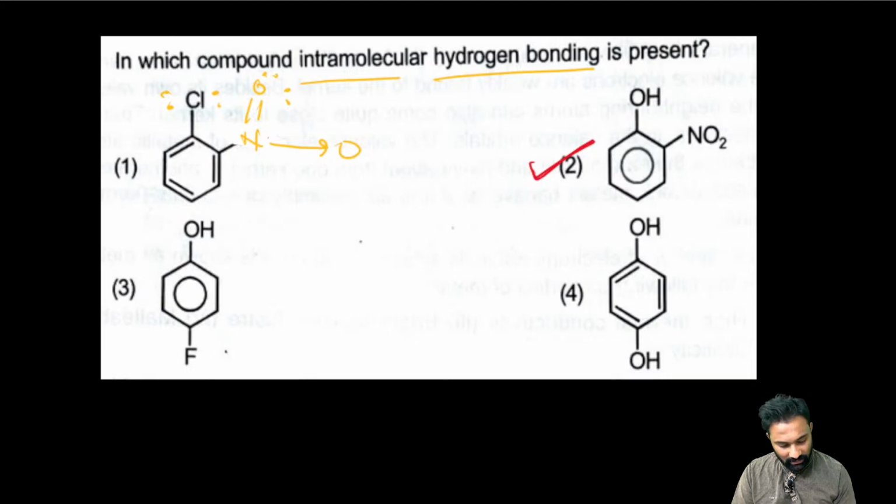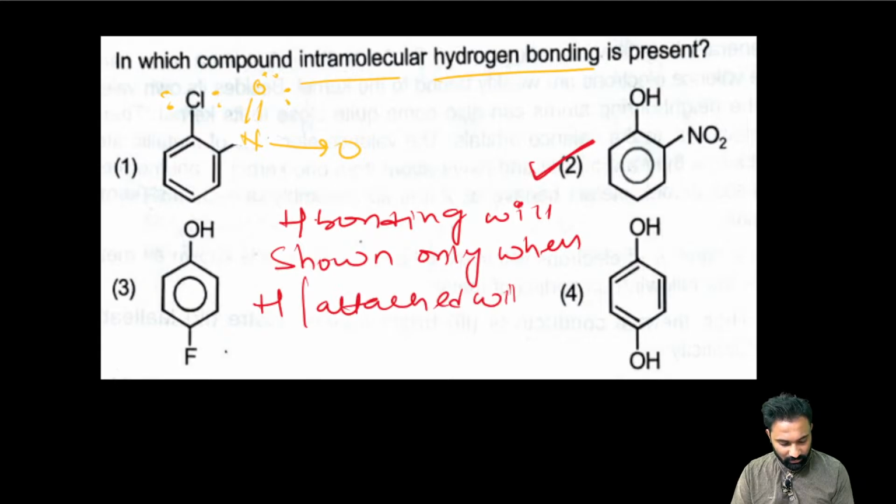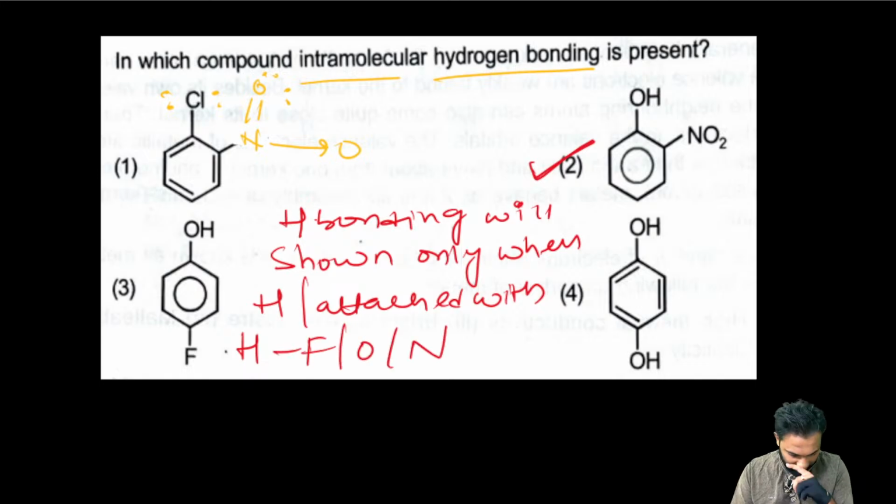What I explained very clearly: hydrogen bonding will be shown only when hydrogen is attached with more electronegative elements like fluorine, oxygen and nitrogen, right? In the first option, hydrogen itself is not there. Clear? There is no hydrogen in the first option. How come the first option will show hydrogen bonding?